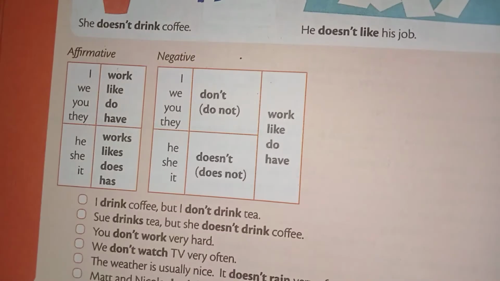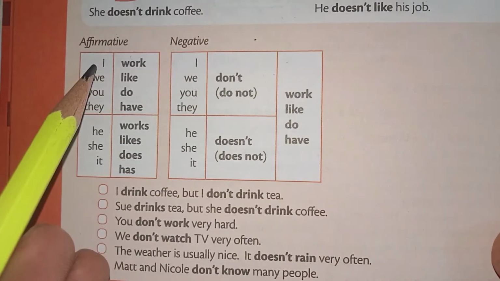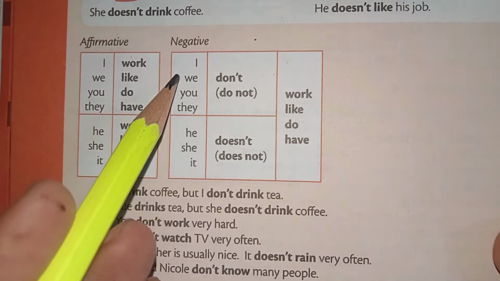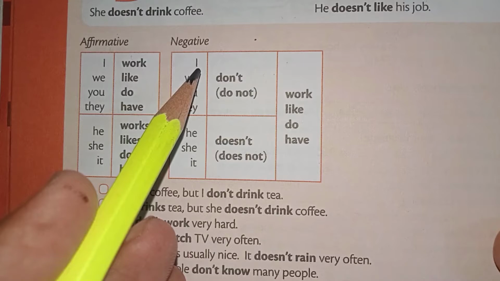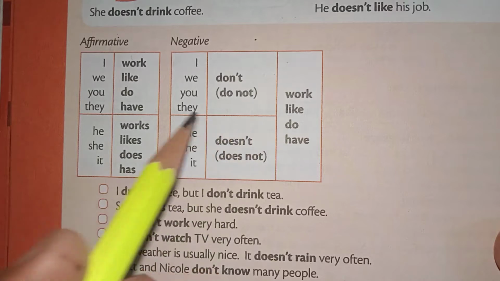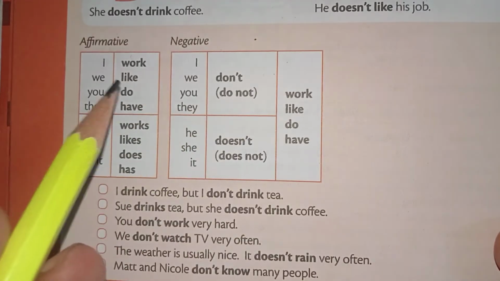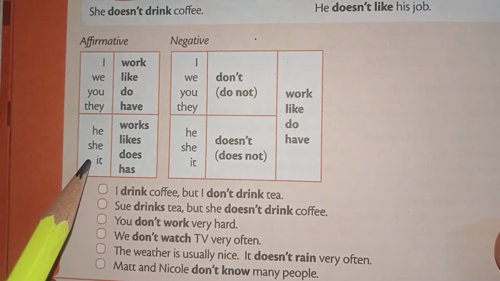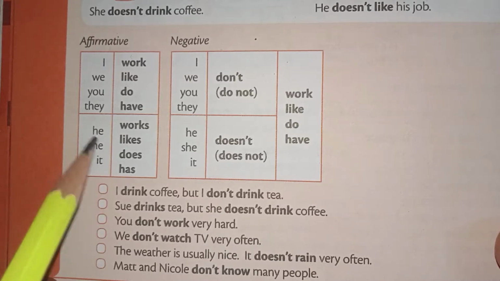Here we have more examples in a table. These are affirmative: I work, we work, you do, they have. Now here we have the negatives: I don't work, I don't like, I don't do, I don't have, we don't work, you don't work, you don't like, they don't like, they don't have, you don't have. And here: he works, she likes, she does, it has.